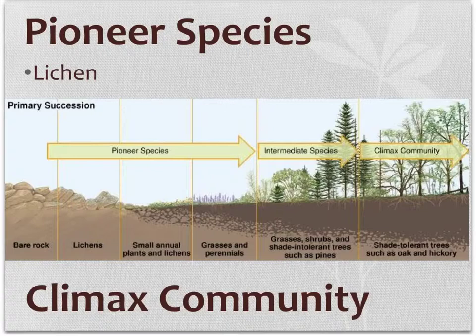So in this picture right here, this is a diagram depicting primary succession. There's just rock in the beginning because the disaster destroyed all the soil. When lichen move into the environment, they start breaking those rocks down, and slowly but surely it makes room for smaller plants, a little bit bigger plants, and then even bigger plants, and finally we reach the climax community. At the climax community, we don't see that many lichen left because they've been replaced by other organisms.